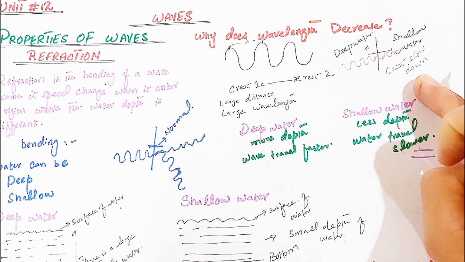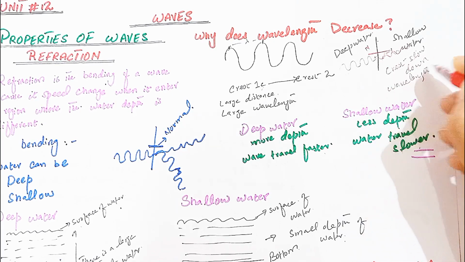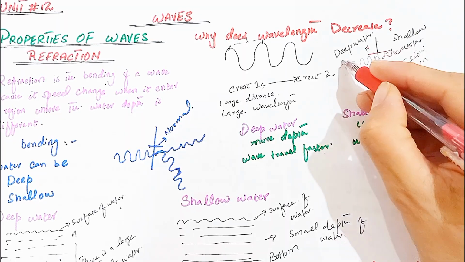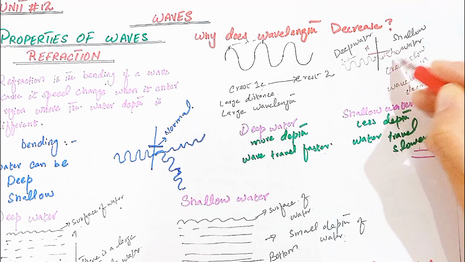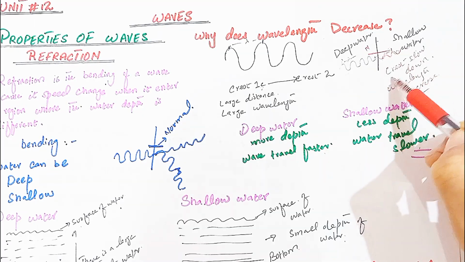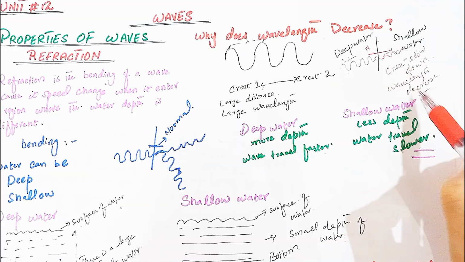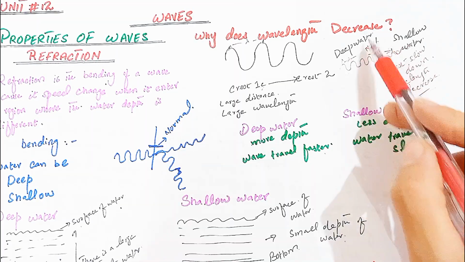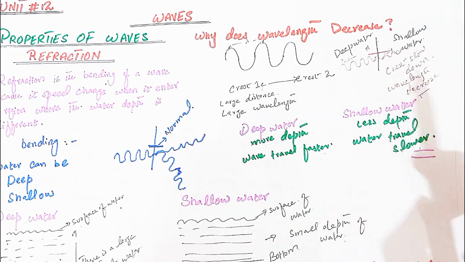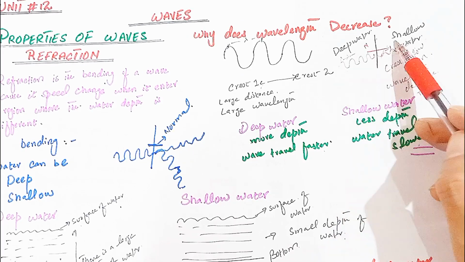When the distance between the crests is smaller, the wavelength decreases. Why is wavelength decreased? Because the distance between the two crests becomes smaller. Here the distance between the two crests is large and in shallow water the distance between the two crests is small, because when the crest slows down, the distance between them decreases, so wavelength is decreased. Wavelength depends upon the distance between the two crests. In deep water, the distance between the two crests is large and in shallow water, the distance between the two crests is small. So that is why the wavelength is decreased when it enters from the deep water to shallow water.